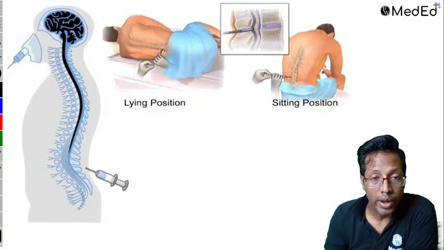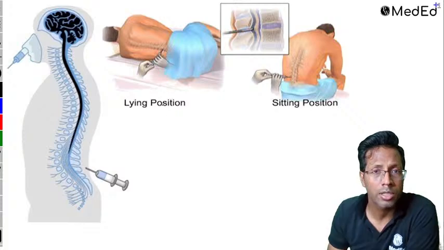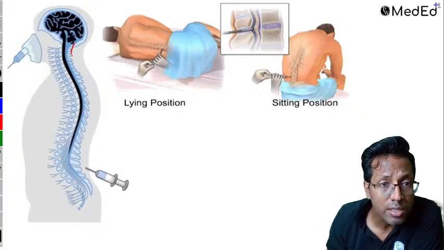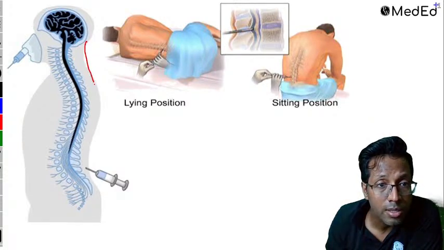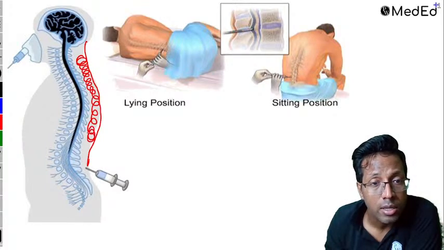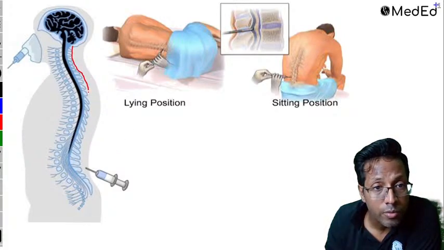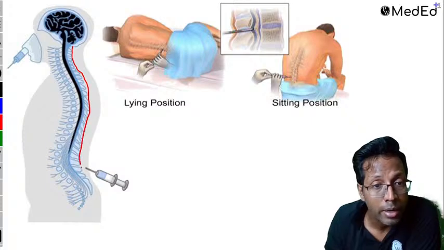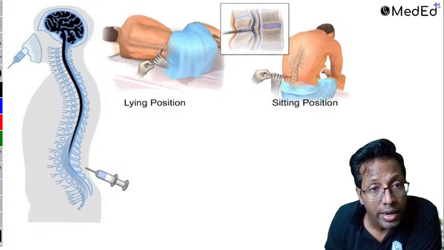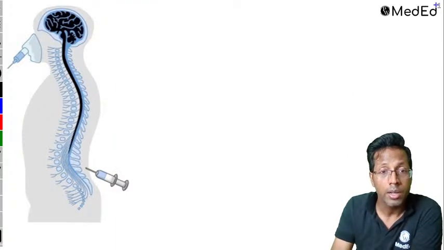Wait. So when you are going to give a spinal, guys, what are the layers that get punctured? This is a common question that they ask you. So the first layer that you're going to get from here is the skin, right? The second layer is the subcutaneous tissue. So this everyone knows that. The third layer is something covering up the spinous process, which is called as supraspinous ligament. Then you get a ligament which is in between the spinous process, which is called as interspinous ligament. So here you don't have to remember anything. These four are easy, right?